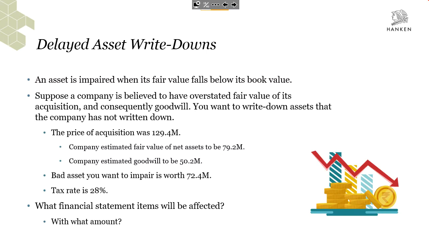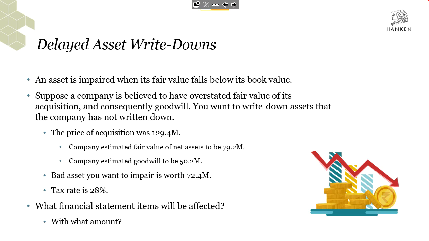Generally speaking, an asset should be impaired when its fair value falls below its book value. That's how we do it. Let's now say that a company has overstated the fair value of an acquisition and consequently also goodwill. What you want to do now as an analyst is maybe to write down the assets that the company hasn't written down in order to see what will be the effect on the financial statements.